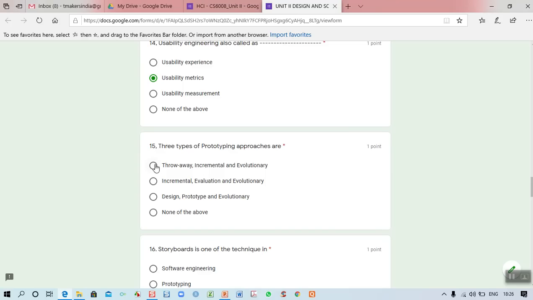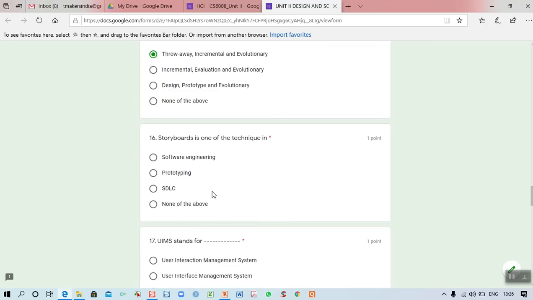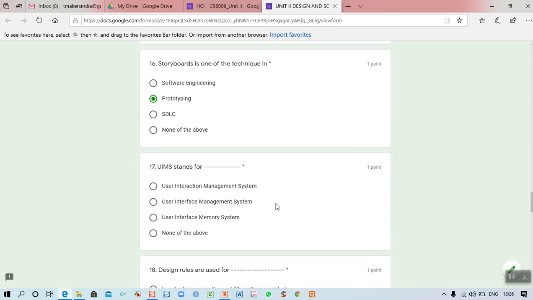For the 15th, the three types of prototyping are throwaway, incremental and evolutionary. Am I correct? Then the 16th one: storyboard is one of the techniques, right? The storyboard is one of the techniques in the prototype development model. Different types of techniques are there under prototype. So storyboard comes under prototyping, one of the models under prototype.